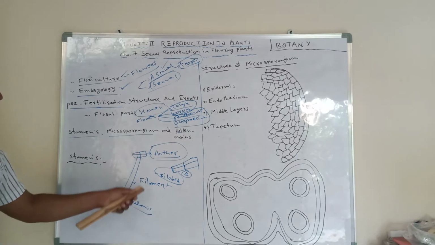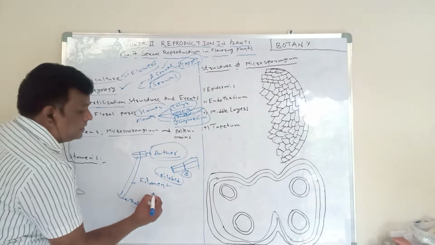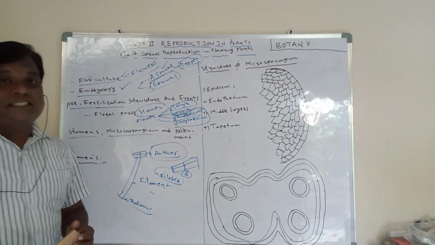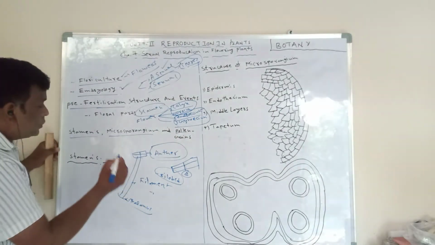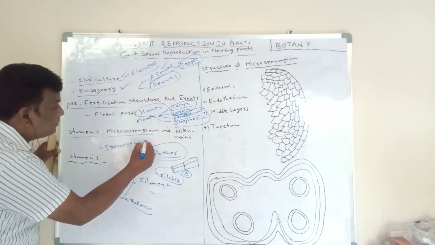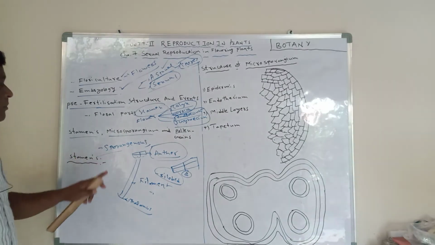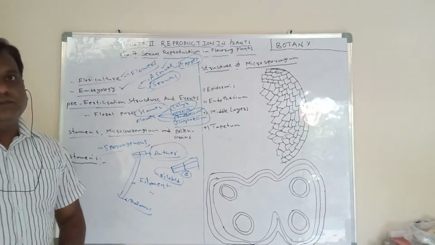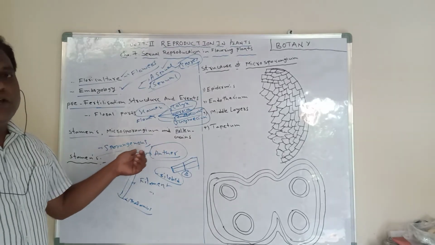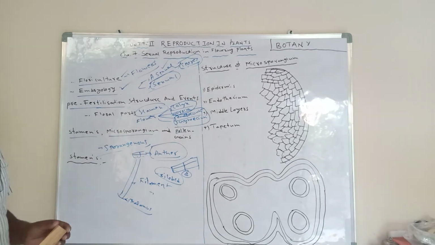In each anther, sporogenous tissue is present in each pollen sac. Now we can see microsporogenesis.